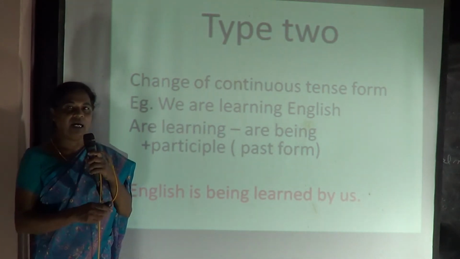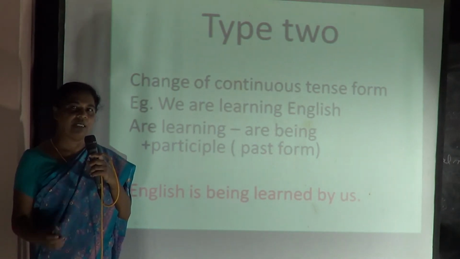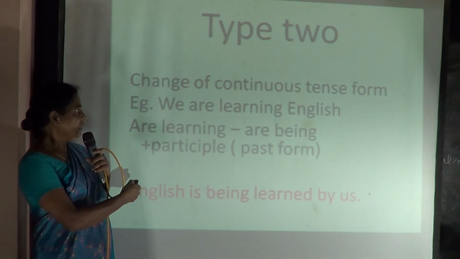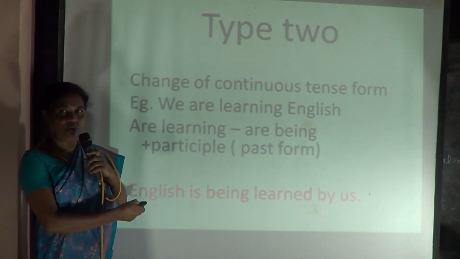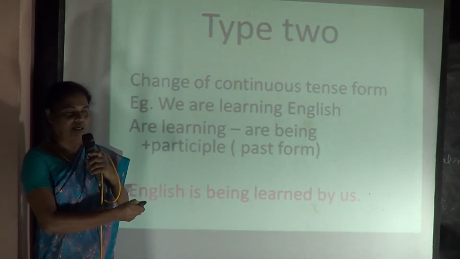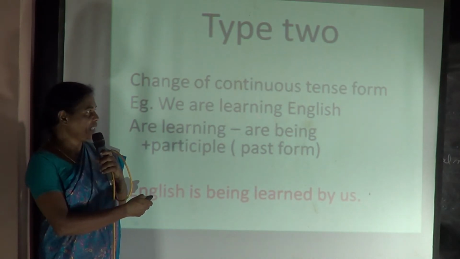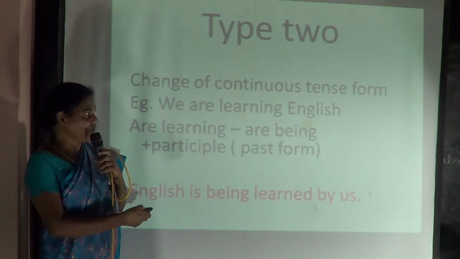Here you find are learning in the progressive form, or in the continuous form, or in the ing form. How to change it? That are learning is changed into are being learnt. Are being. You supposed to bring a being in the place of ing. So change ing to being. Is it clear? Change the ing to being.